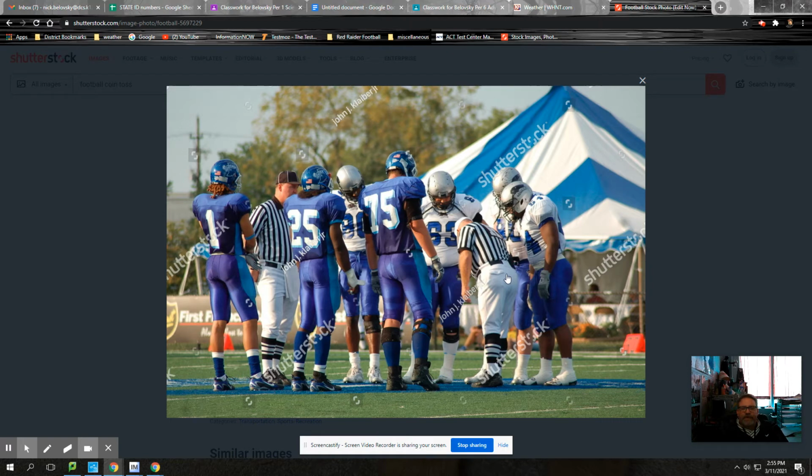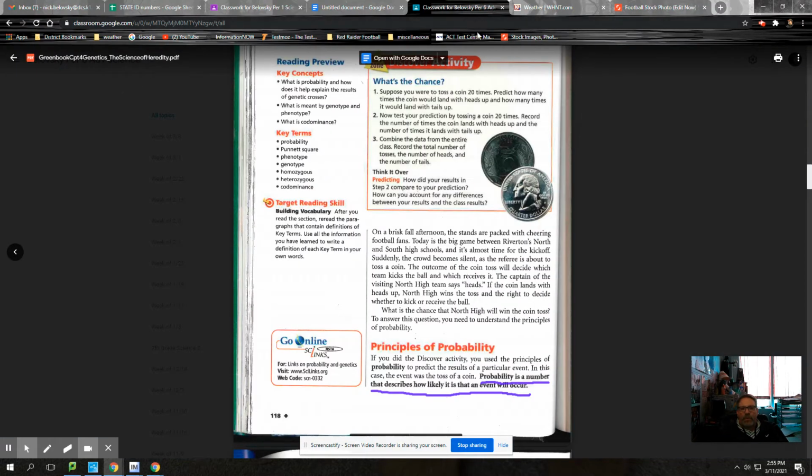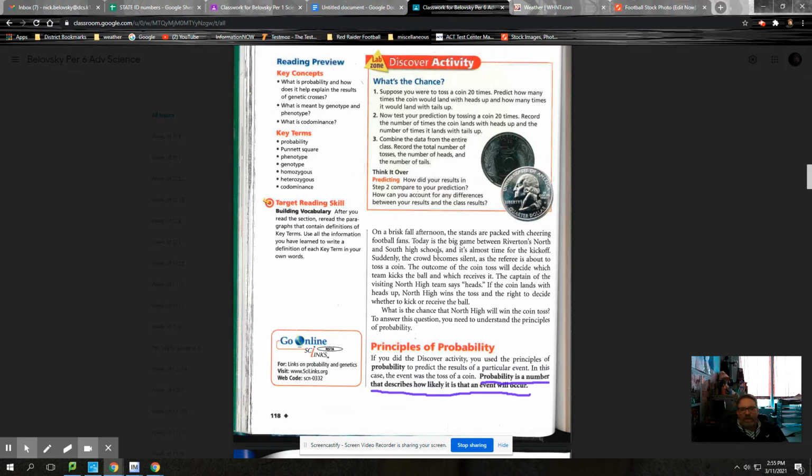The chances of you winning the coin toss during a football game are 50-50. And that's why they do a coin toss, because it is equal odds for either side as to who will win it. Okay. I love what it says right here. If you haven't read this, go through there and read about the coin toss before a football game.